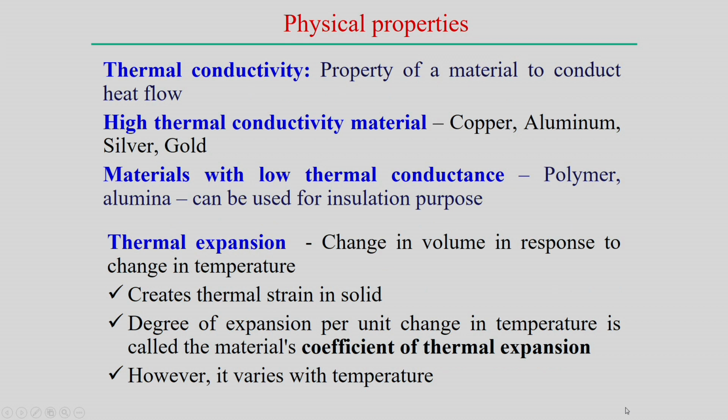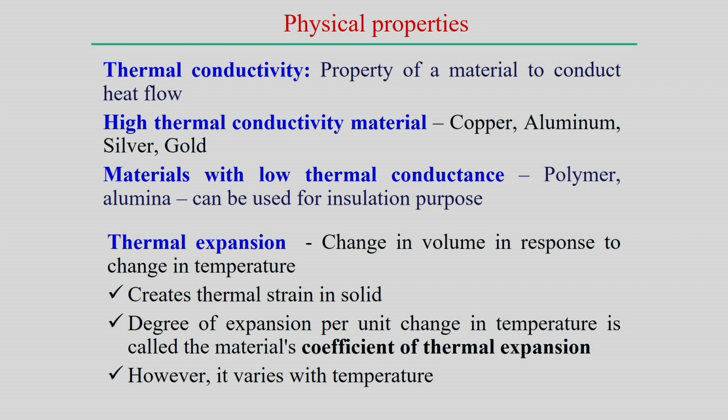Then thermal conductivity is the property of a material to conduct heat flow, and it is the measurement of the thermal conductivity for a particular material. Normally, copper, aluminum, gold and silver have very high thermal conductivity, so they transport heat very quickly compared to, for example, steel. This thermal property is different between steel and other types of metals like copper, aluminum, silver and gold.